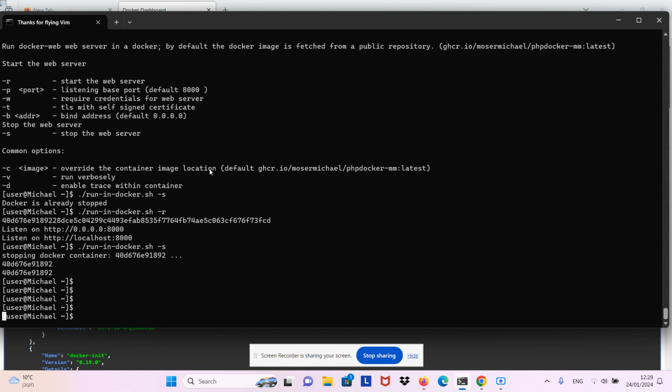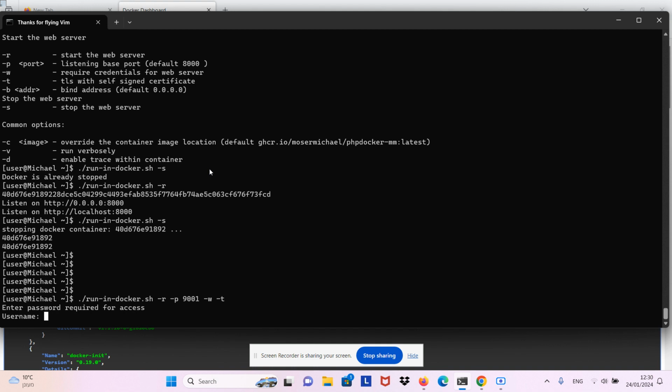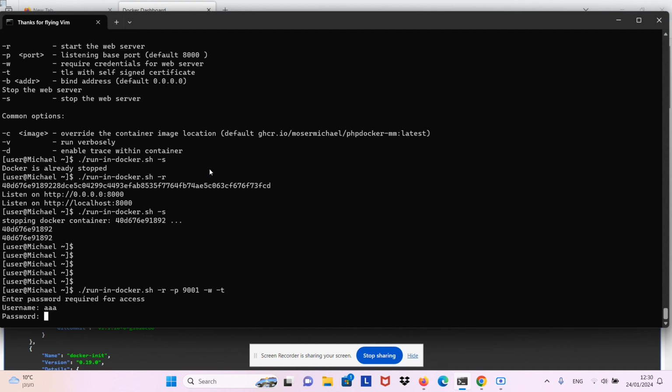Now, there are many other options. For example, you might wish to run a container on a different port, and you might want to create a self-signed certificate for that web server and require username and password. This one is this command. This one will, in addition to the self-signed certificate, require a username and password.